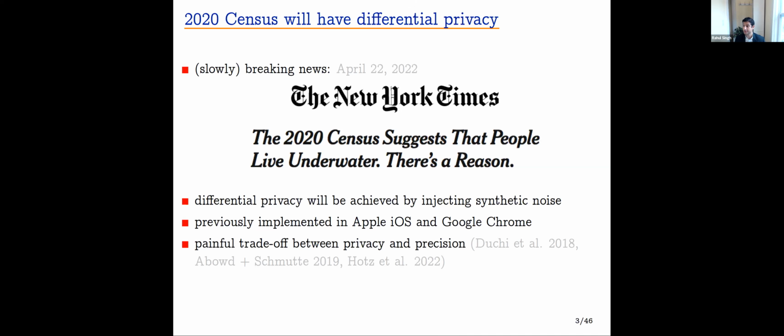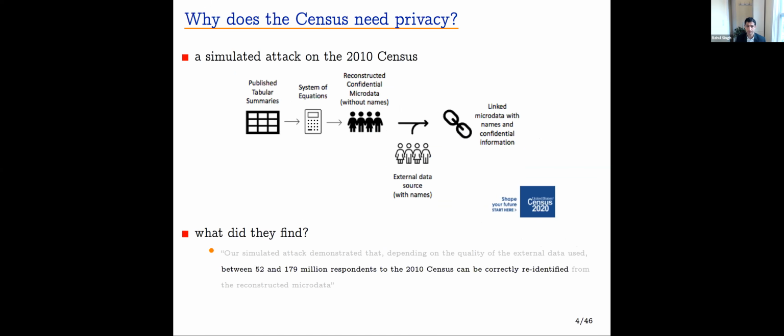Only recently, it's been adopted in the government sector, in the censuses and surveys that inform policymaking. And that's led to a round of warnings that there'll be a painful trade-off between the privacy of individual respondents and the precision of policy analysis. Why does the census need privacy?